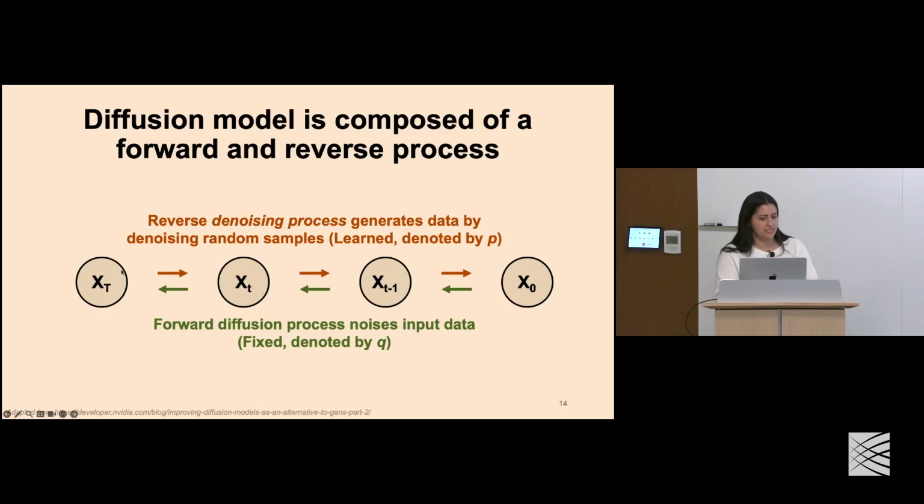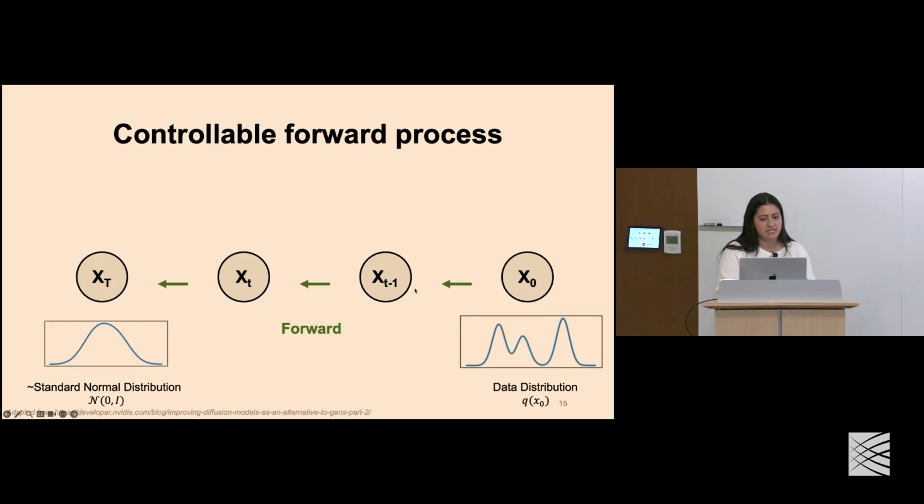The reverse process then generates data by denoising the samples at time t, up until we get new samples at time 0. This is just to orient you with directions. The reverse process is often denoted by this distribution labeled p, whereas the forward process is denoted by the variable q. The concept behind this is that we're taking something that can be represented by a complex distribution, and converting it to something that we can sample from a very simple distribution.